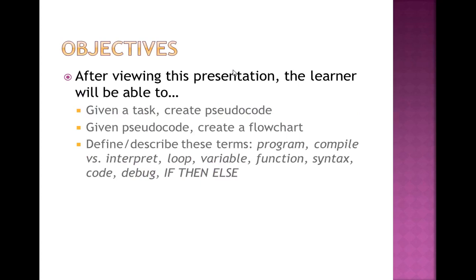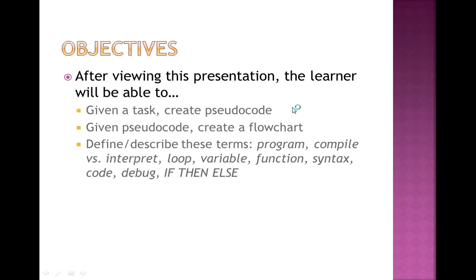The main objectives: after viewing this presentation, the learner, that is the attendees, will be able to do the following tasks. First of all, given a task, create the pseudocode.